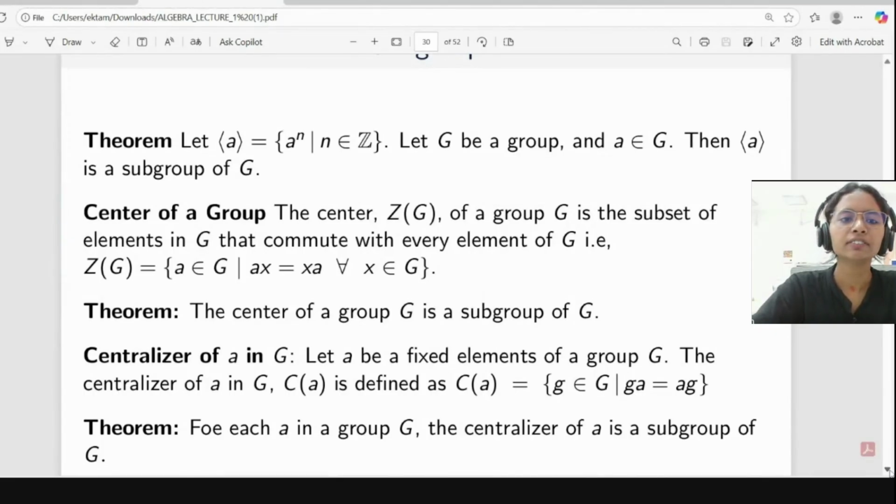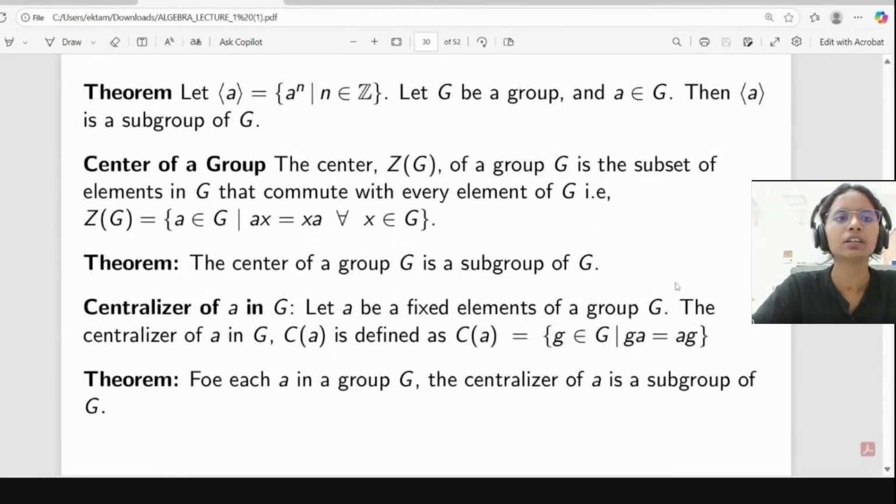After that, we can take an example of a subgroup of G. Here we are defining the set generated by a as all integer powers of a. So let G be a group and a belong to G. Then this set, the subset generated by a, will form a subgroup of G.